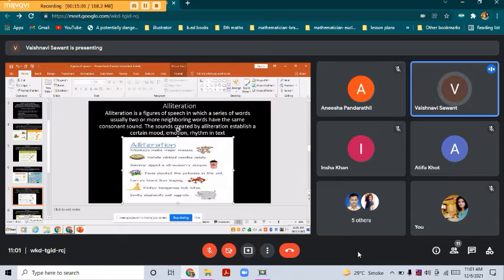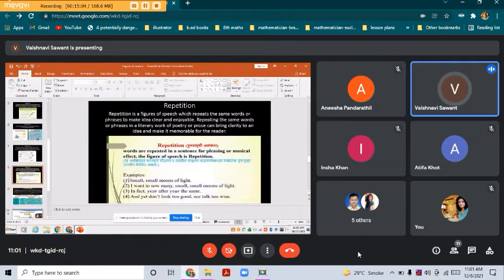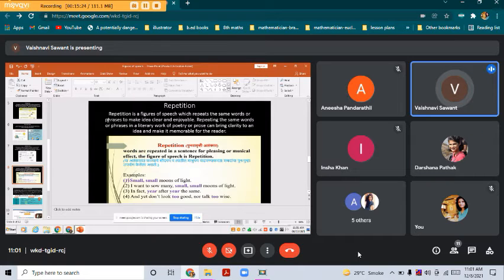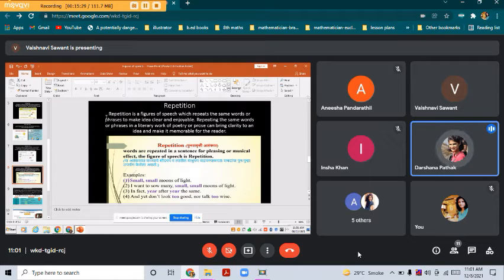Now coming to the next part. Yes, Darshana, read repetition. Repetition is a figure of speech which repeats the same word or phrase to make an idea clear and enjoyable.